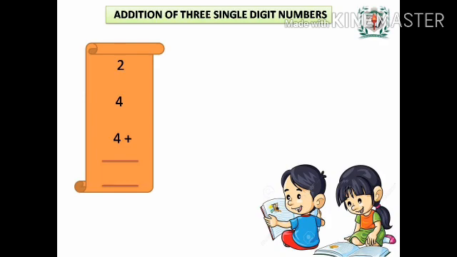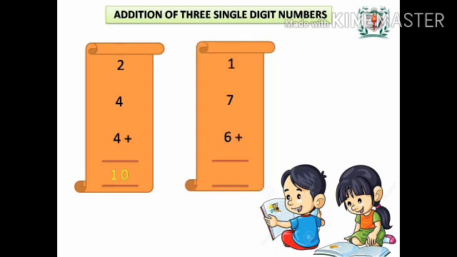In the ones column, we have the numbers 2, 4 and 4. So, 2 plus 4 plus 4 gives you 10. Therefore, the sum of these three numbers is 10. Here we get the answer in two-digit number, that is 10.